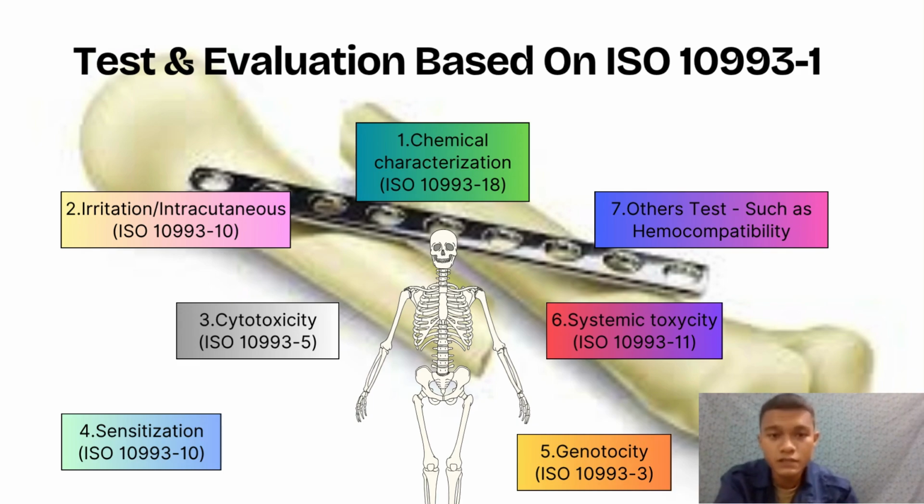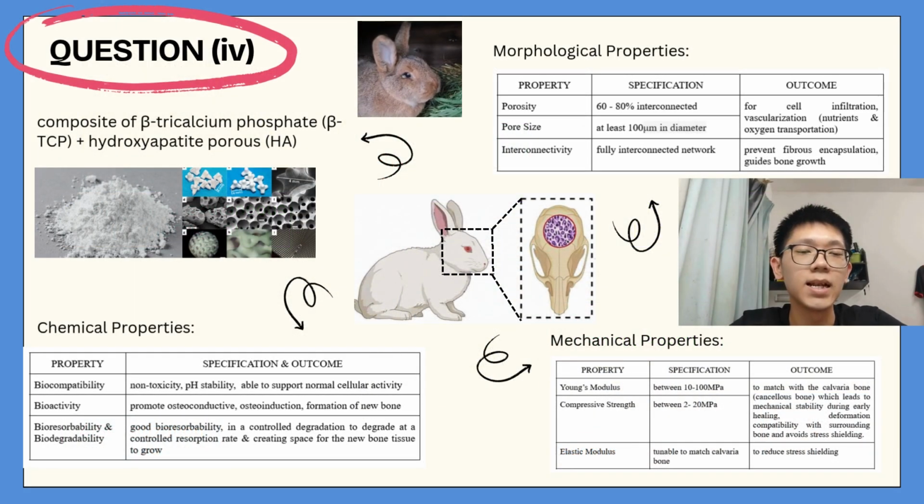The second one is irritation or intracutaneous reactivity, to check for local tissue reaction. The third one is cytotoxicity, to check for acute cellular toxicity. The fourth one is sensitization, to assess potential for allergic reaction. The fifth one is genotoxicity, to determine if the material may damage DNA. Systemic toxicity is to assess for harmful effects upon absorption. And the last one is other tests such as hemocompatibility, which applies if there is direct blood contact between blood and our bone. And this is the last question.